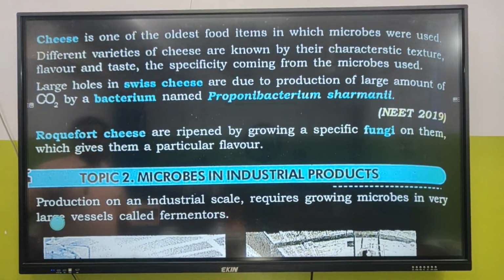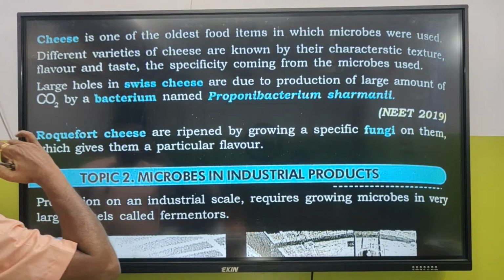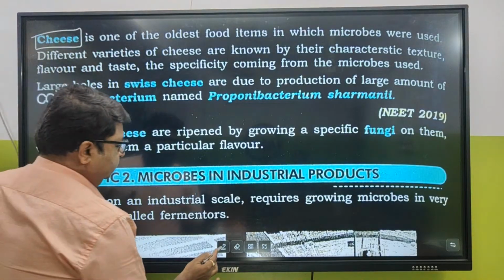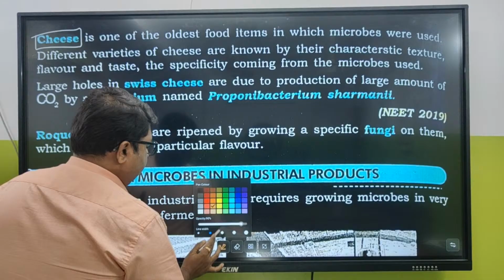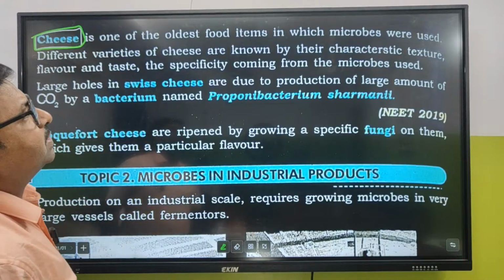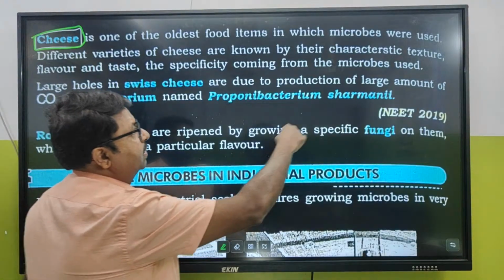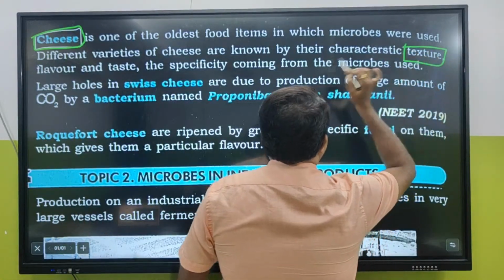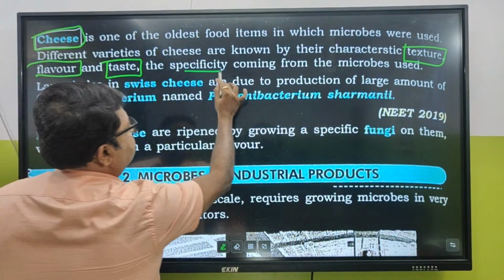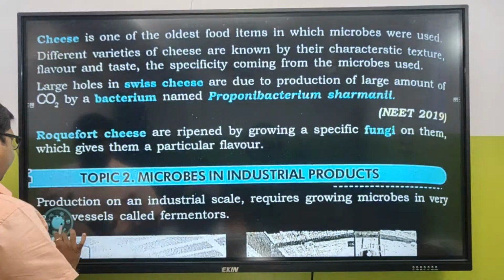Okay. Cheese. Cheese is one of the oldest food items in which microbes were used. Different varieties of cheese are known by their characteristic texture, flavor and taste, and the specificity comes from the microbes used. So cheese depends upon what kind of microbes is used.